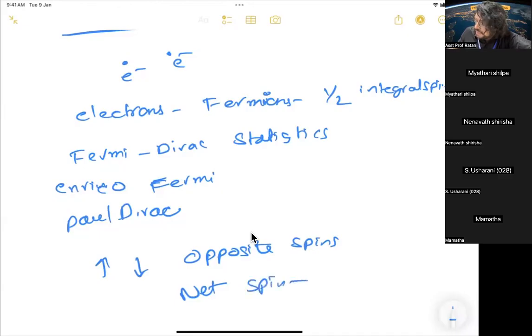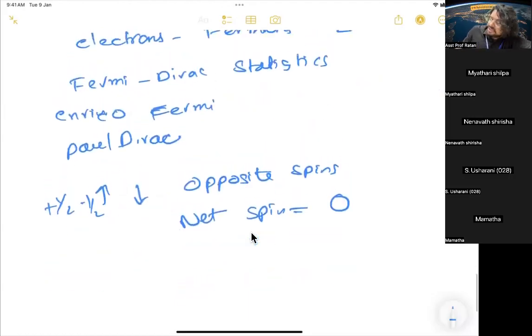Half plus half, and the other is minus half, so the net spin is equal to zero. Now they pair up and behave like a pair. And net spin zero means which particle is it? When you have net spin zero, that particle is called a boson.